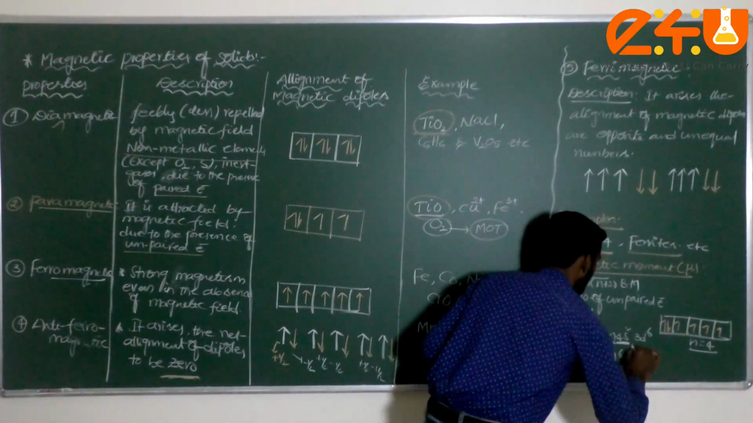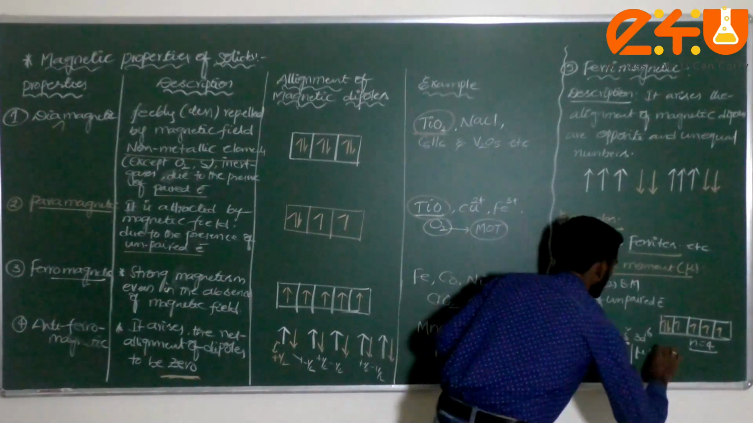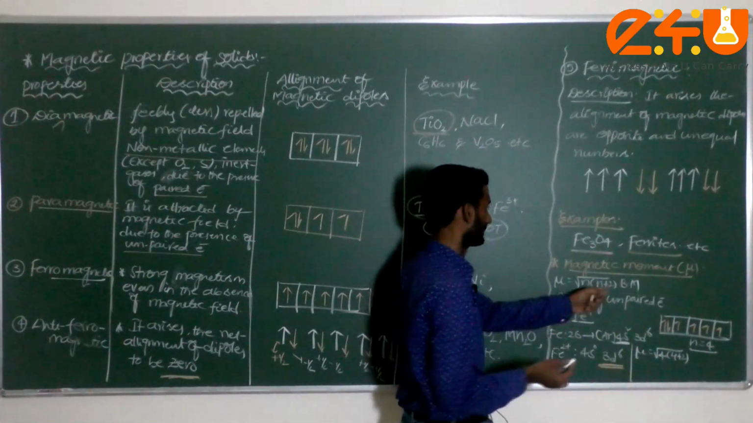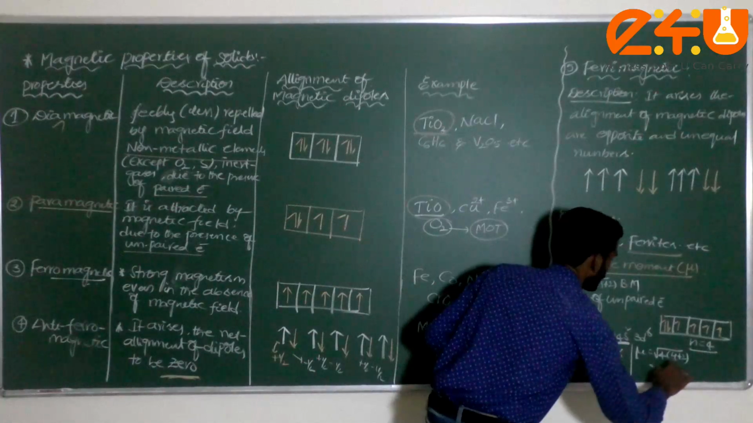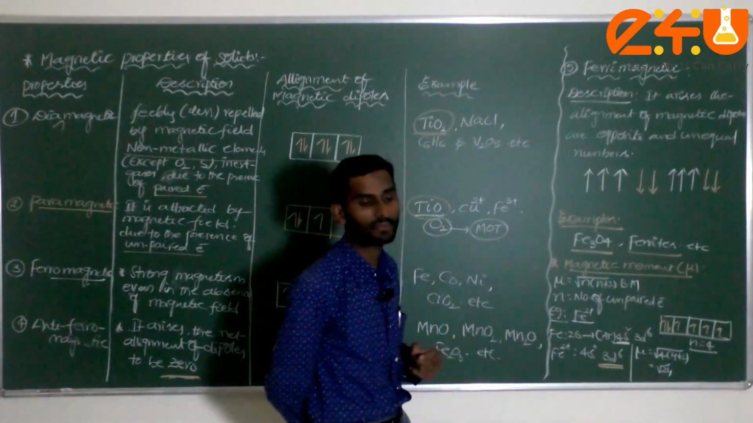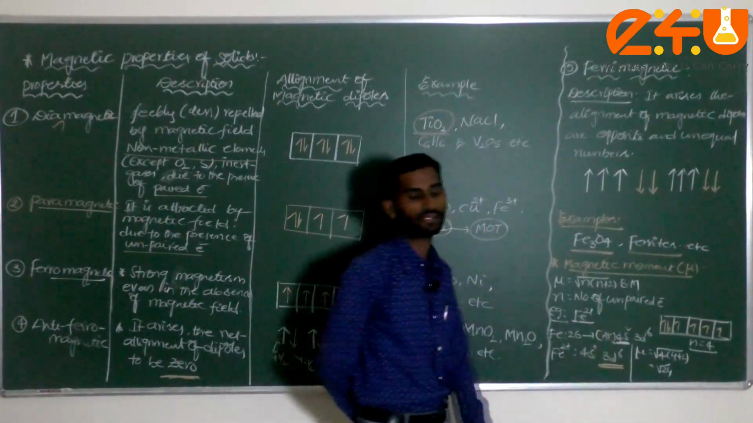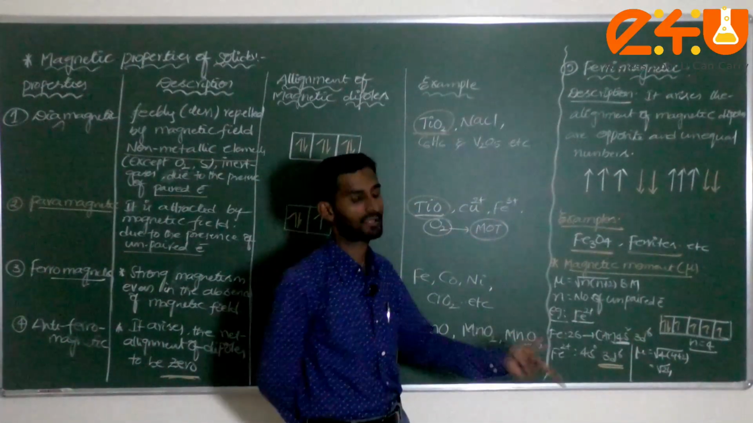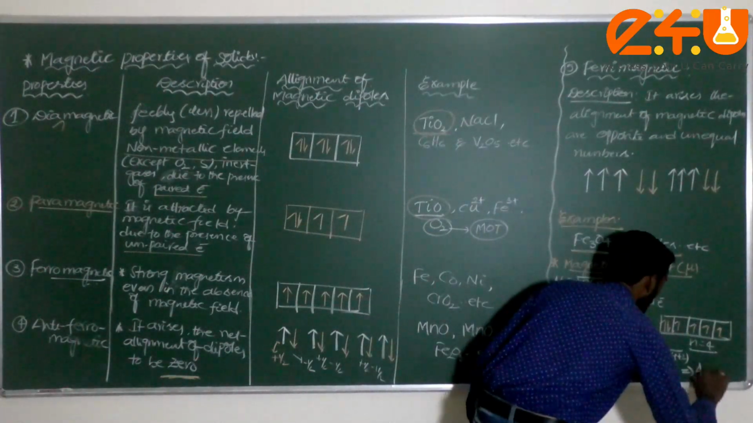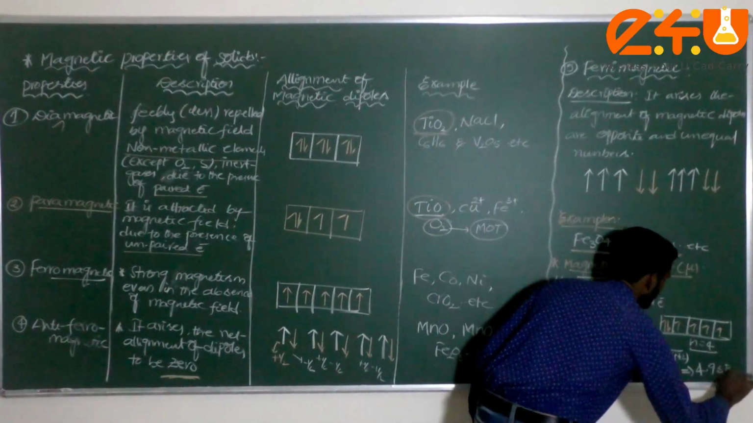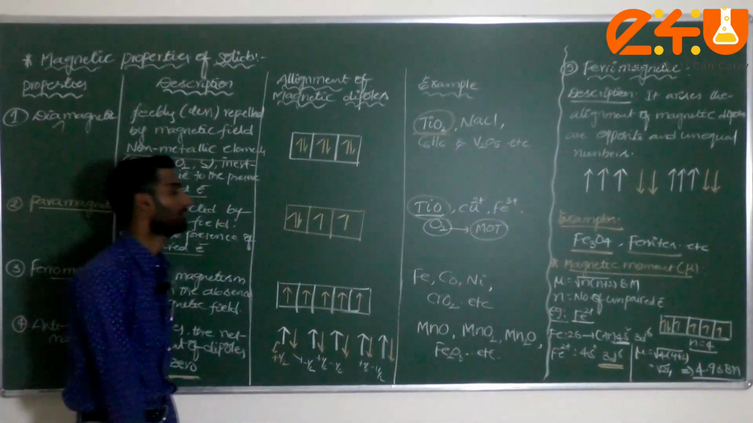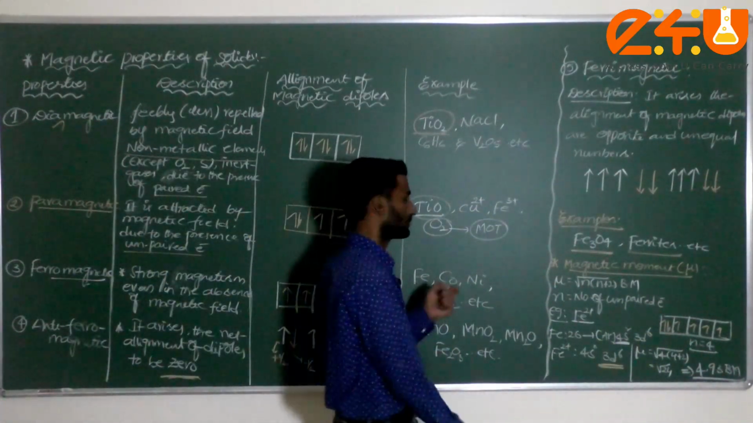Now I can write mu is equal to square root of 4 into 4 plus 2. Am I correct or not? That implies 4 into 6, root 24. Square root of 24, which is the nearer value, dear? Root 25 would be 5, but it is root 24. Approximately I can write 4.93 BM, Bohr magneton.